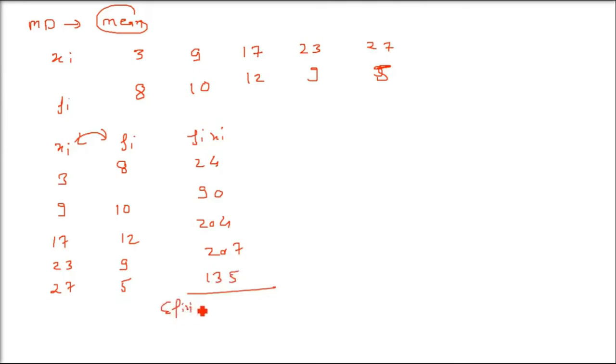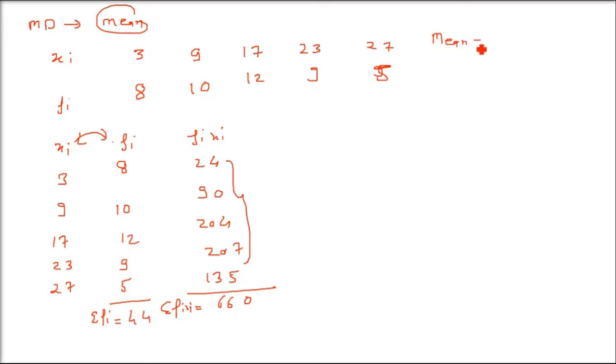Now you have to find sigma fi xi. You have to add these. Remember, we are finding the mean first. So when you add all these, this will come as 660. You have to do sigma fi also. This is nothing but the total number of data, which is capital N. Sigma fi is capital N, which is equal to 44.